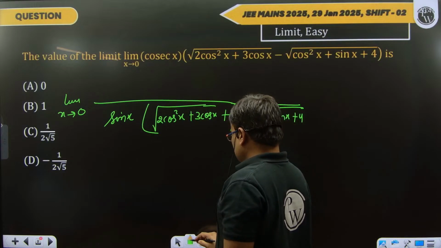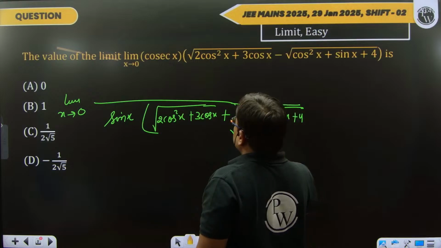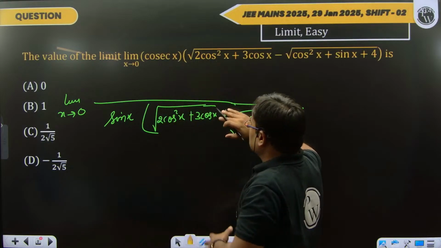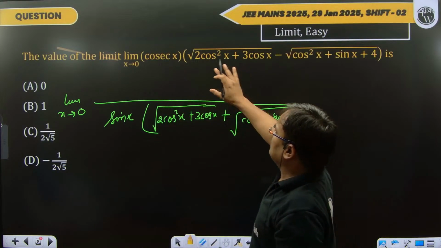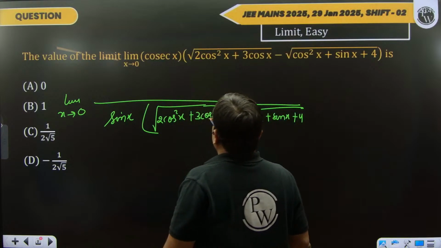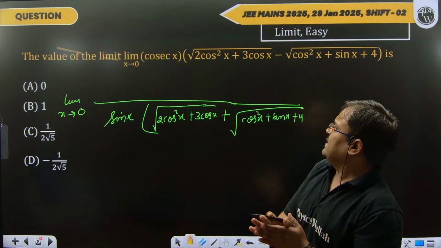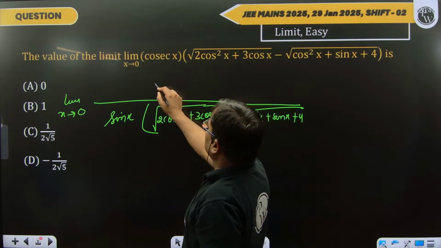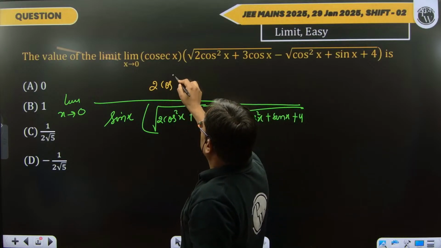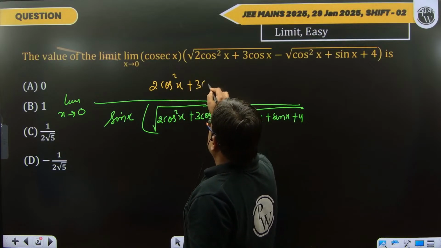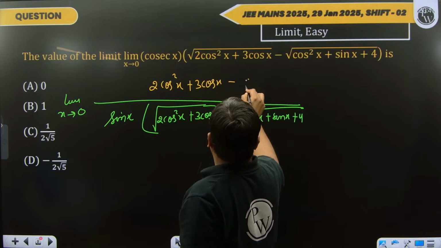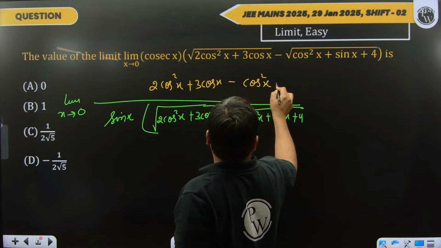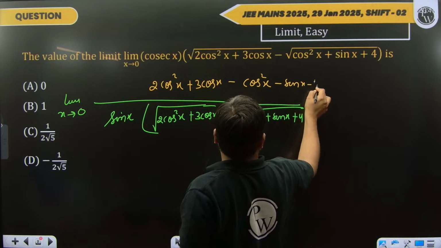Okay, now actually this is the rationalizing term, so this is plus and this is minus, so the root is removed, and you get what? a square minus b square. So you get 2 cos square x plus 3 cos x, and minus this is cos square x again, minus sin x, and minus 4, you get this.